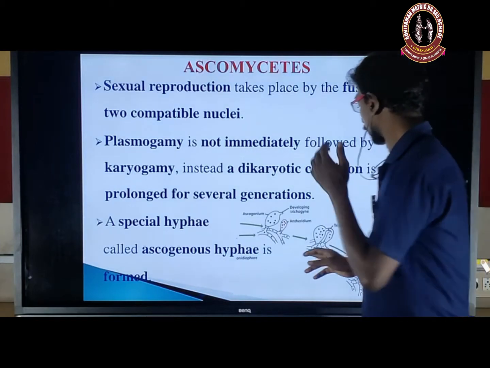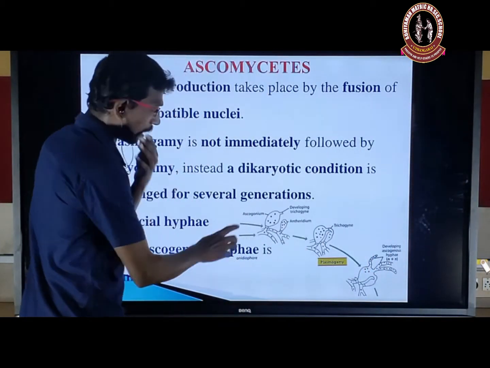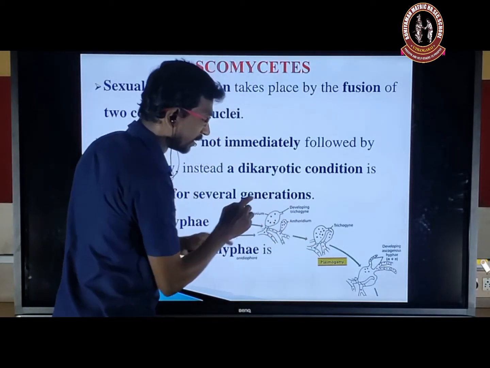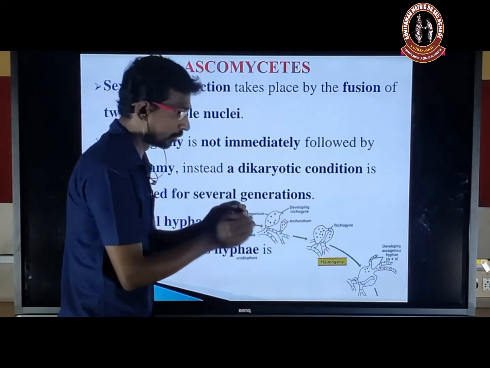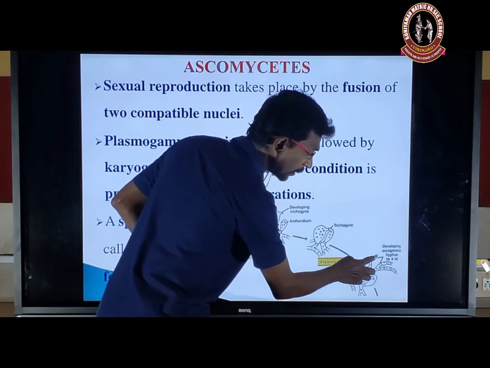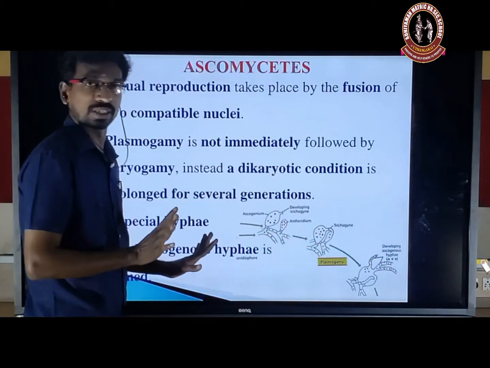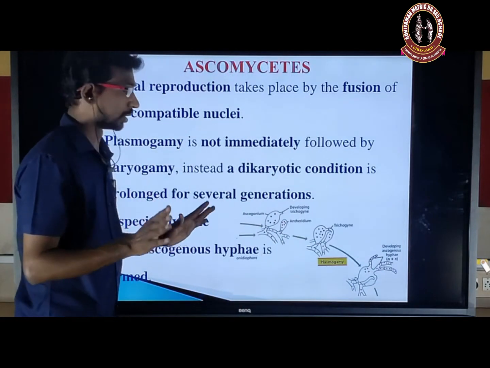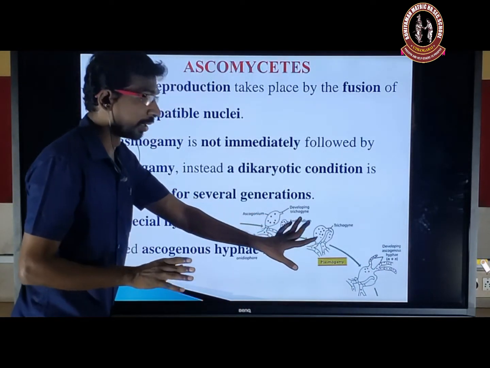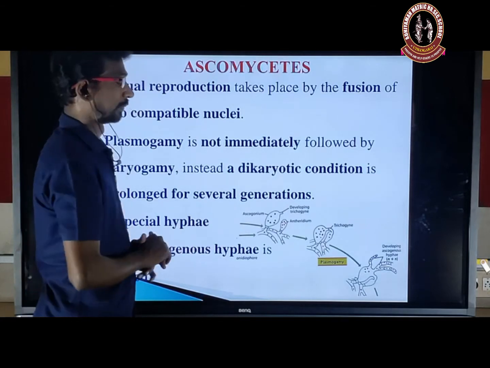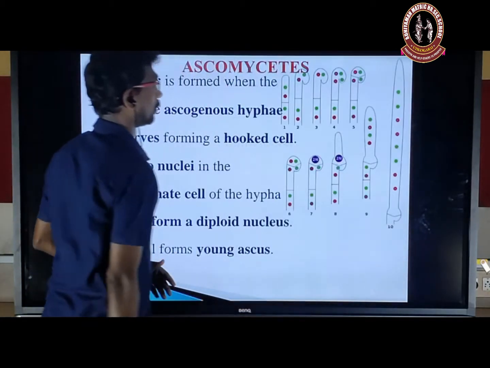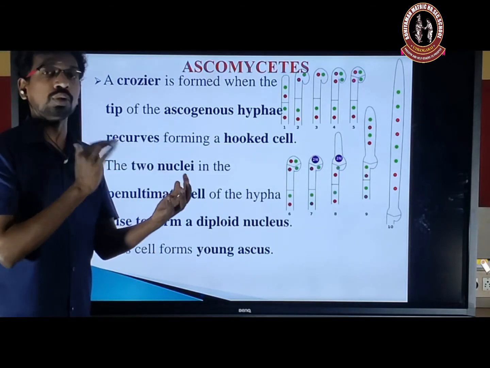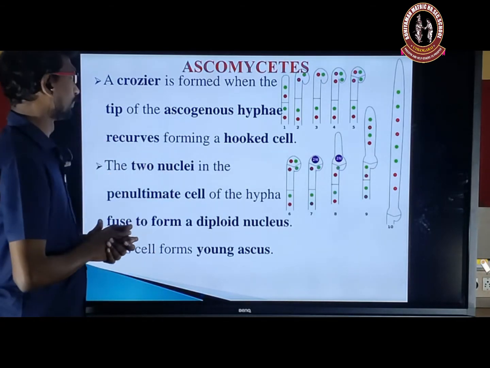Here you can clearly see the ascogonium. It will give rise to what? The antheridium. So the antheridium and ascogonium fuse together, and what happens? The two-nucleus stage is present. Here it is mentioned as N plus N. The two nuclei are not fused. So plasmogamy occurs, but karyogamy never occurs. And then how is the two-nucleus state maintained?